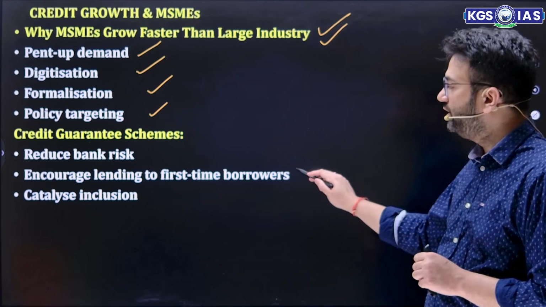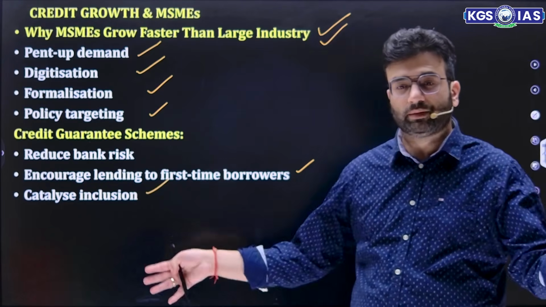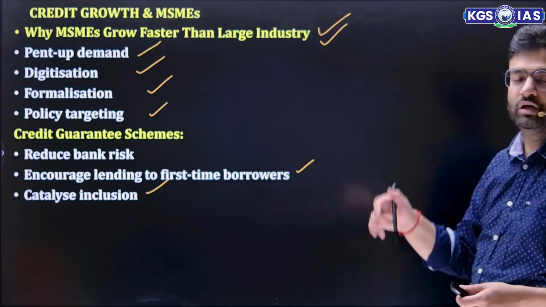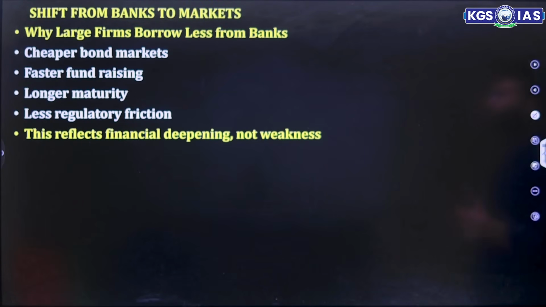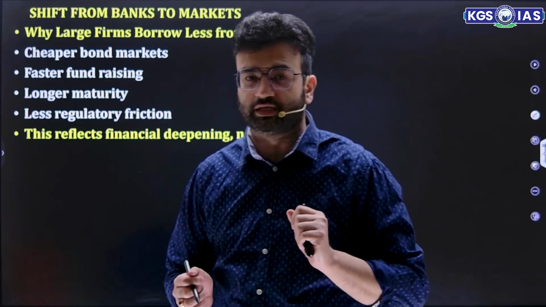Then encourage lending to first time borrowers and also catalyze inclusion. Inclusion means sum total. That means we need to include all the segments of the population, all the small industries as well. Now, shift from bank to market. This is again a very important line that may be asked in prelims exam.